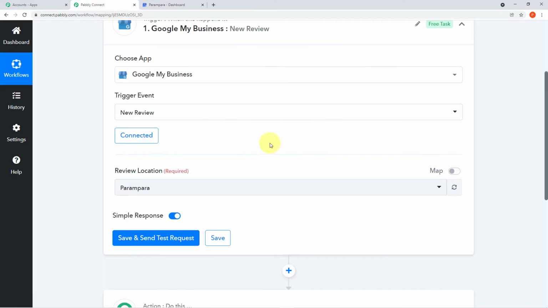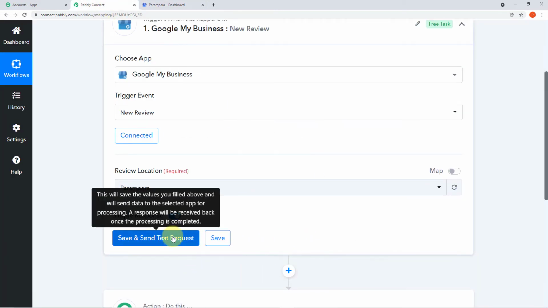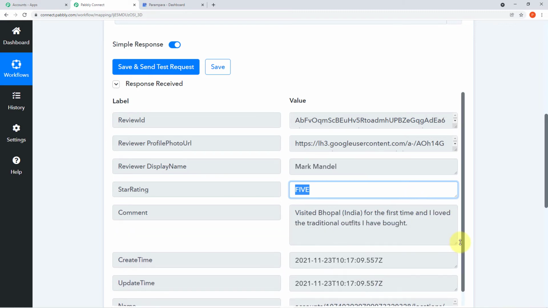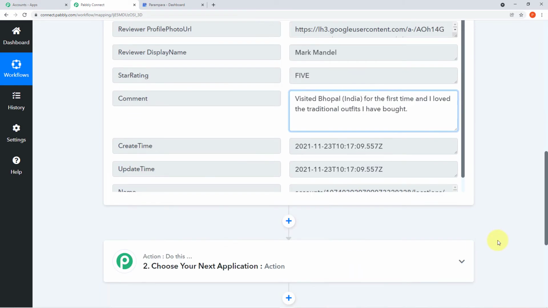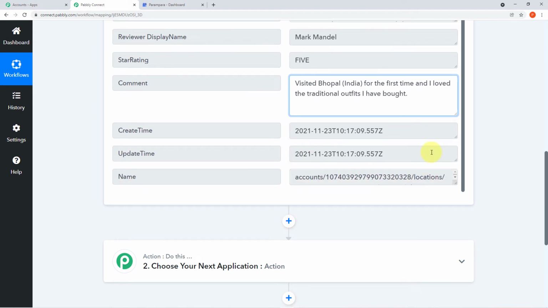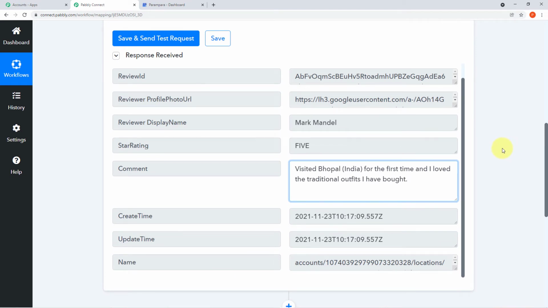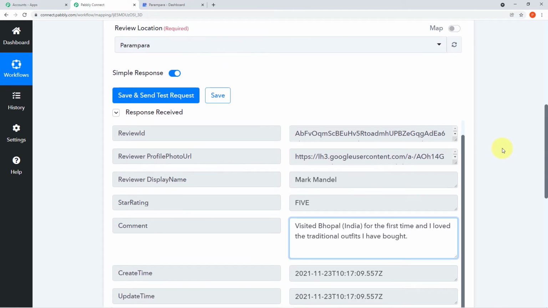So it will automatically capture all the details as soon as I hit the save and send test request button. Okay, so let me show it to you. Let me show you the responses. Here you can see the name of our customer is Mark Mandal. He had given us the 5-star rating and here is the comment he has dropped for our boutique, and you can see the rest of the details like the date and the time. So this shows that we have successfully integrated Google Business Profile, Google My Business, with Pabbly Connect, and we have successfully captured the details of our latest review along with the customer.